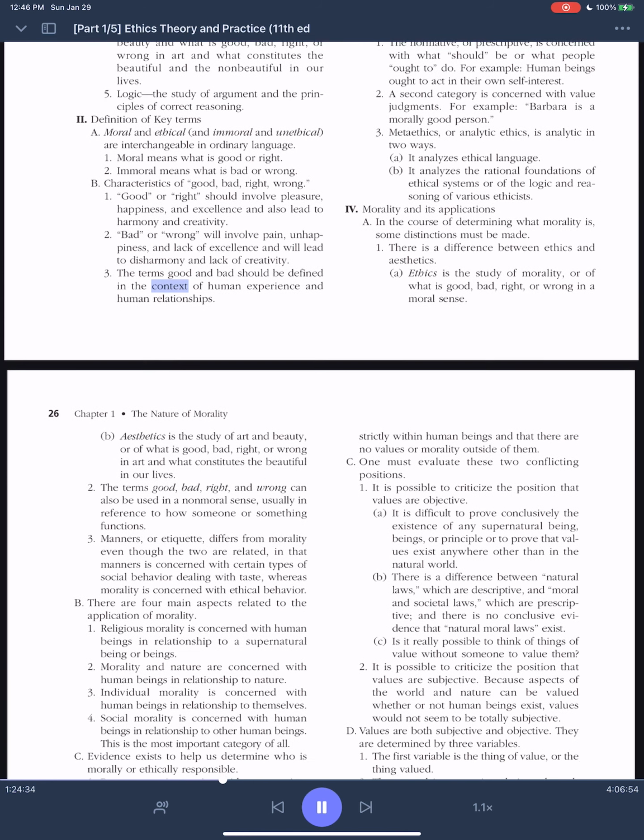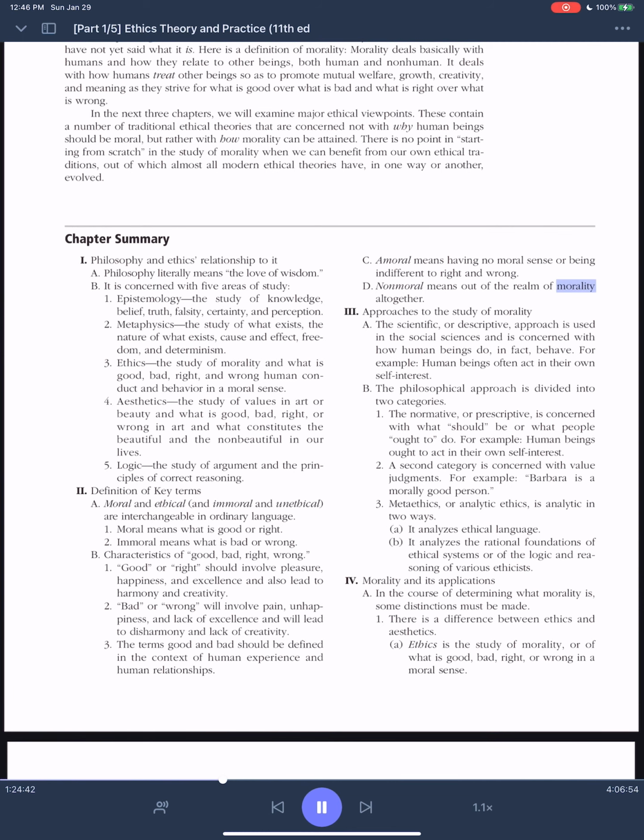C. Amoral means having no moral sense or being indifferent to right and wrong. D. Non-moral means out of the realm of morality altogether.